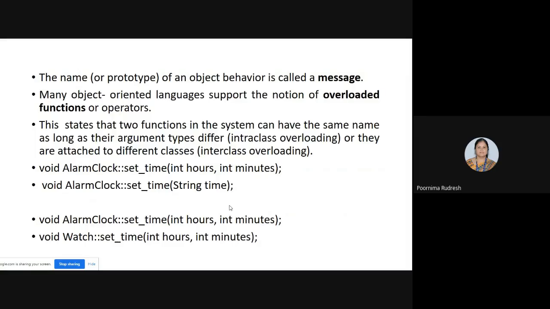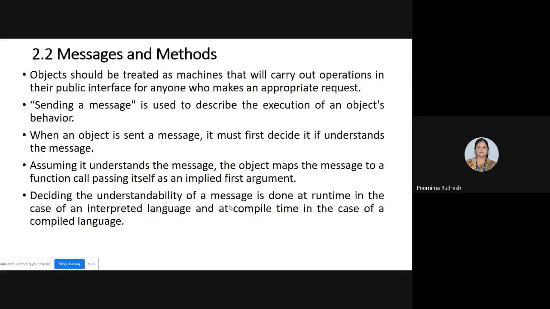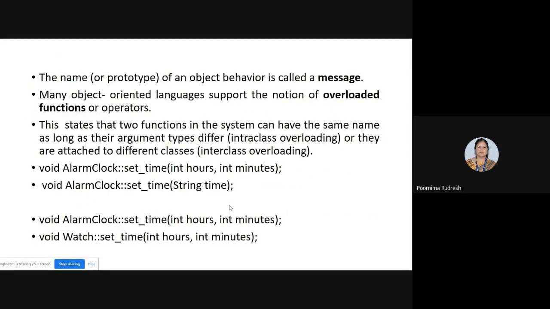So this is about the message. We'll see the definition of a message. The name of an object behavior is called a message. And this thing I also explained, right? There are two types of overloading: one is intraclass and the other is interclass. Means in overloaded functions or operators, we have intraclass overloading and interclass overloading, and my object-oriented language supports this operation, right? Overloaded functions or operators. We'll see what is intraclass and interclass overloading.